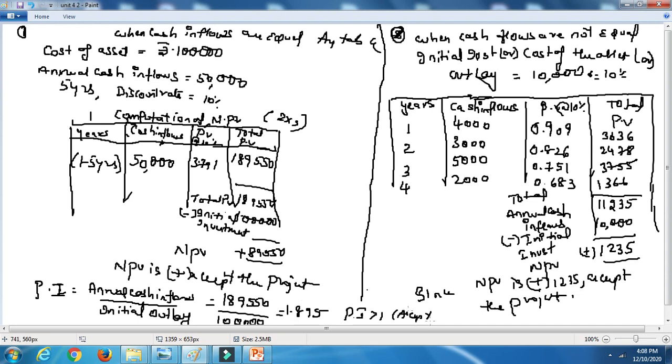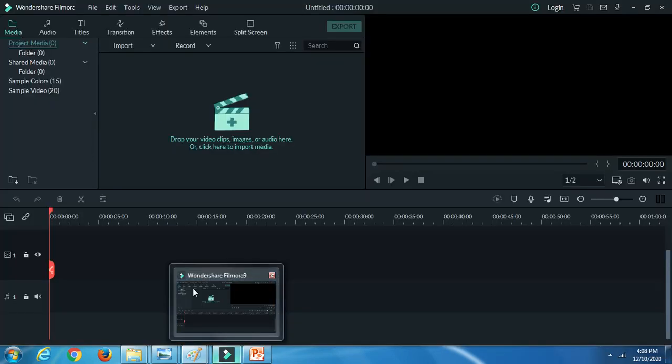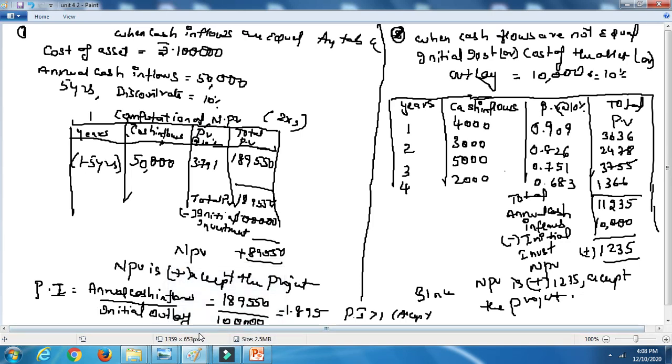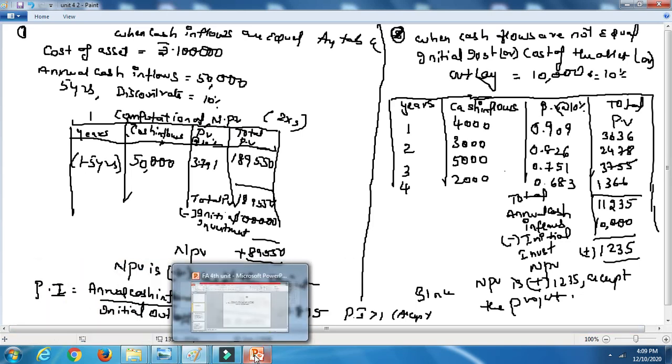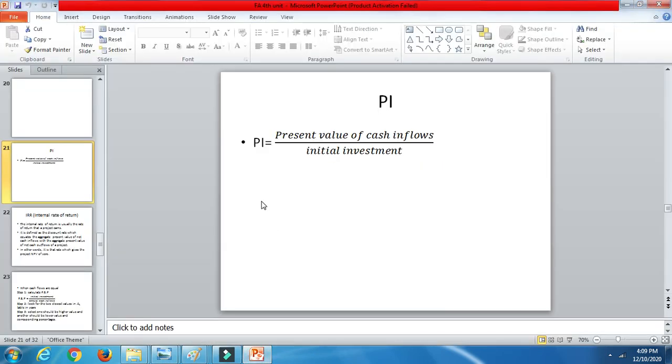So this is how you need to do it. Here also, in the same manner, 1,11,235 divided by 10,000 gives you 1.12 something. It's more than 1, so we are going to accept. If it is less than 1, you are going to reject. Now let me move on to the next one. This is PI, very easy. Present value of cash inflows divided by initial investment, the same manner I showed you just now.